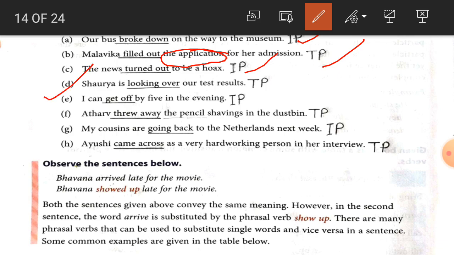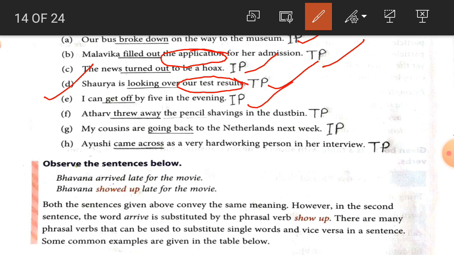Shaurya is looking over our test result. So here there is object, our test result. So it is transitive phrasal verb. I can get off by 5 in the evening. So here there is no object and that's why intransitive phrasal verb.